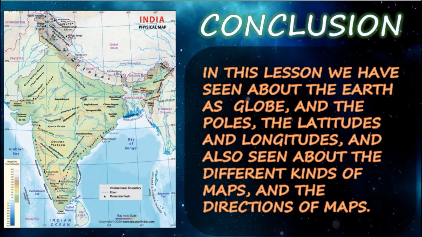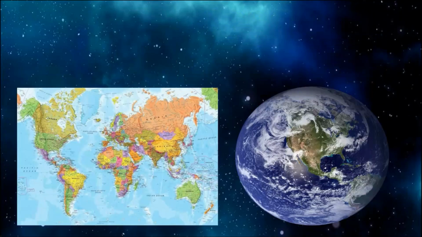Right, now we are at the end of the lesson. In this lesson we have seen about the earth as a globe, right? The poles, latitude and longitude, and also the different kinds of maps. What are the maps? Political map, physical map, and outline maps. And also we have seen the directions of South India, North India, East India, and West India and their places. We have seen it briefly, and I hope you all understood, right?